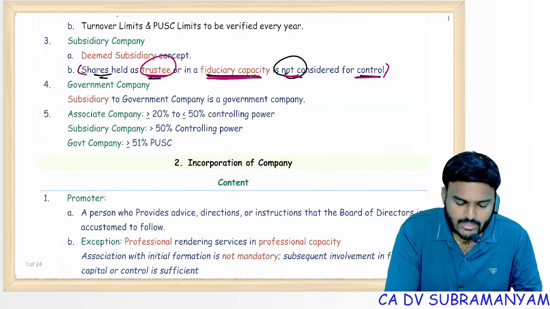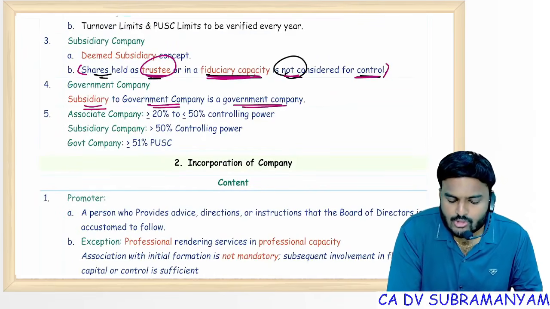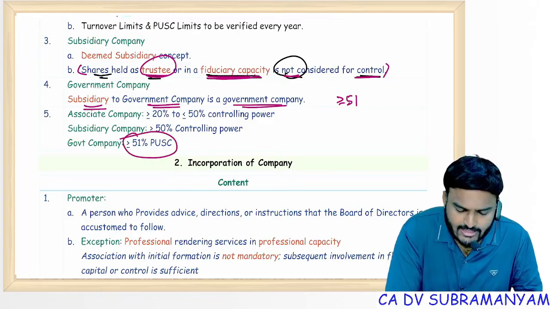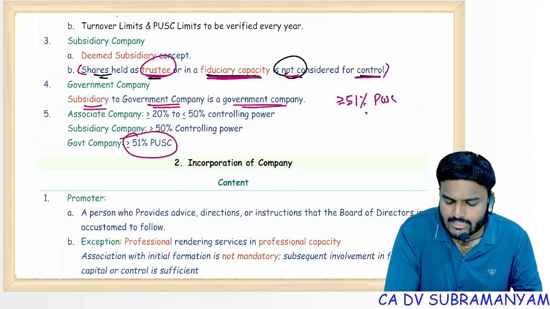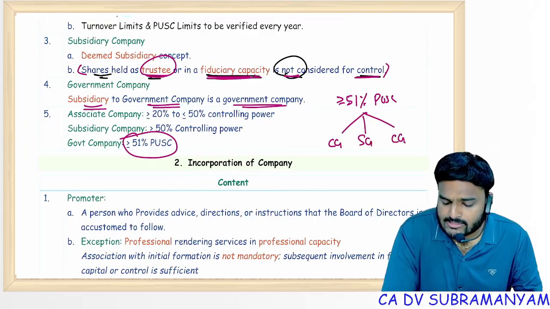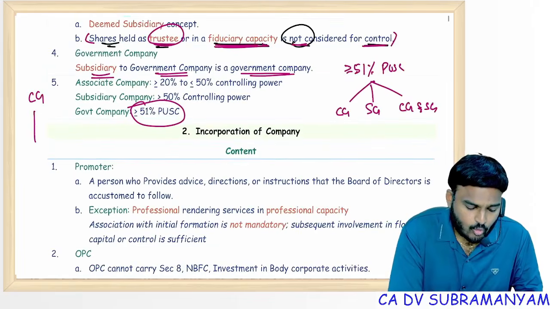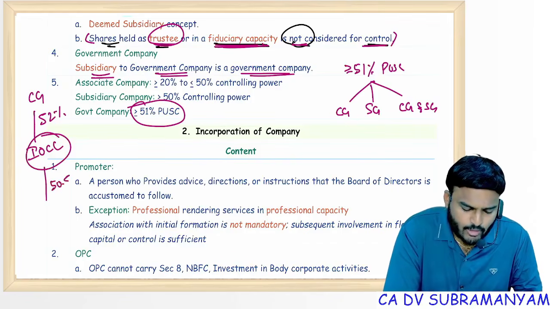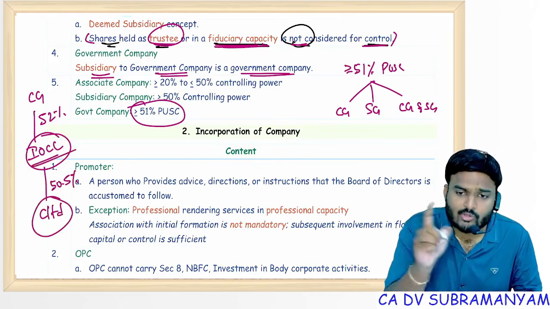Next one, government company. Subsidiary to a government company is also a government company. As you all know, government company means a company in which at least 51% of paid up share capital is held by CG or SG, one or more state governments, or partly by CG and one or more state governments. Correct? See, the central government holds some 52% of paid up share capital of IOCL. Now IOCL is a government company. IOCL is having some 50.5% control in C Limited. Now a subsidiary to a government company is also a government company.